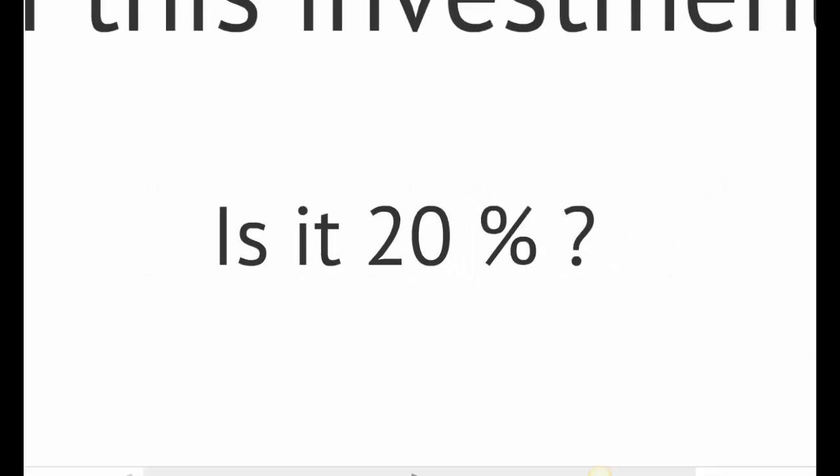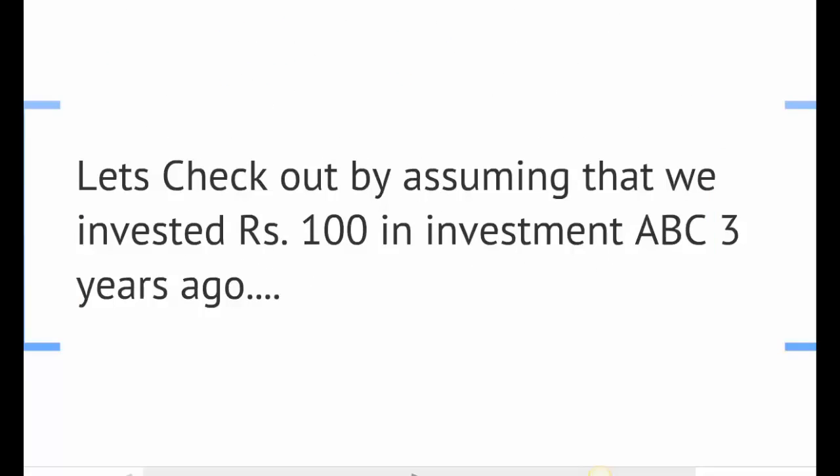Well, let us check that out, assuming that we would have invested rupees 100 in ABC 3 years ago. So if we would have invested rupees 100 in investment ABC 3 years ago, how much would it have grown today? Let's find out once again with the help of an Excel sheet.